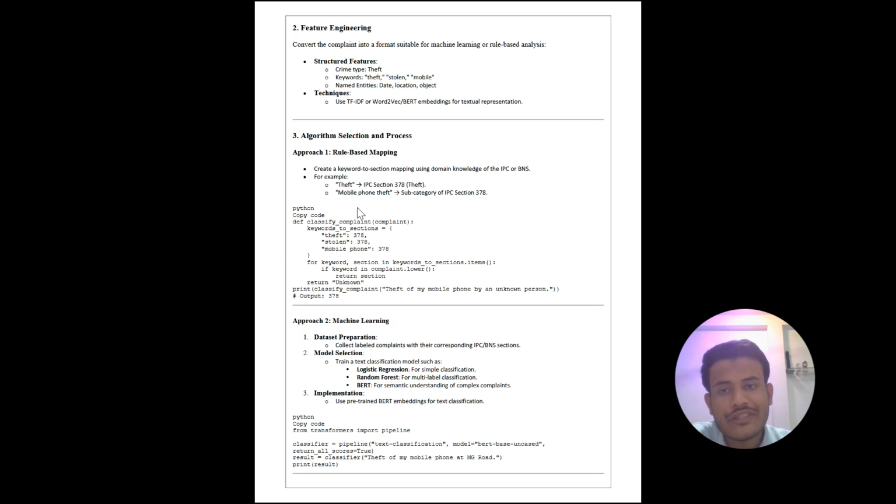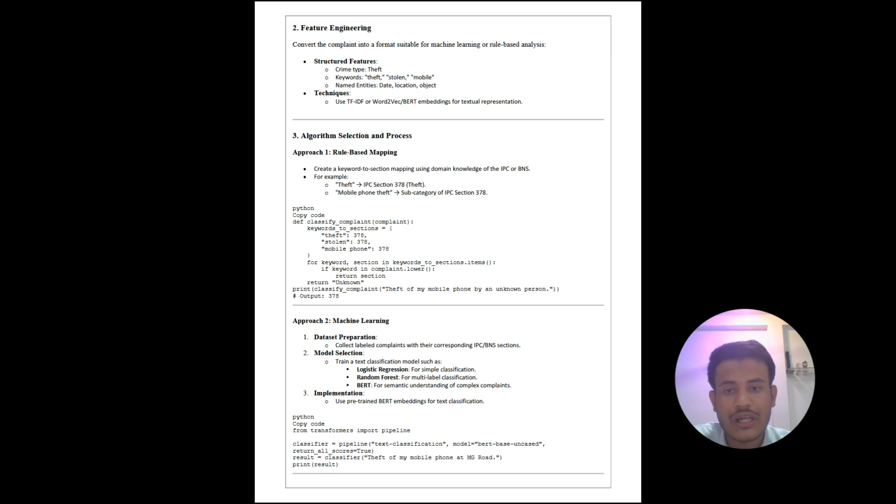So next is feature engineering. So convert the complaint into a format suitable for machine learning or rule based analysis. So first is structured features. Crime type is theft, keywords are theft, stolen, mobile, and named entities are date, location, object. Techniques: use TF-IDF or word2vec or BERT embeddings for textual representation.